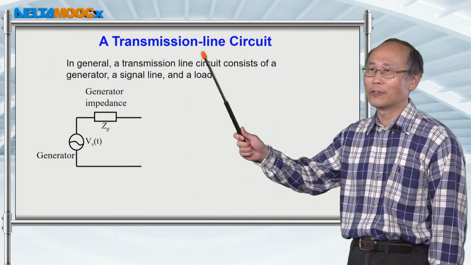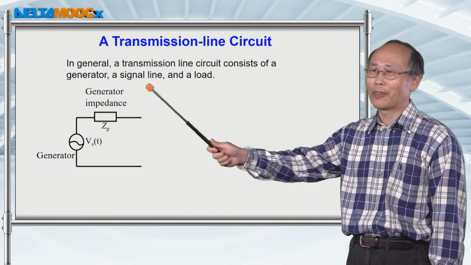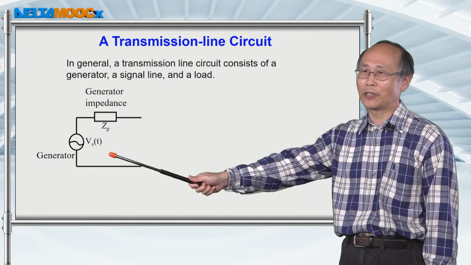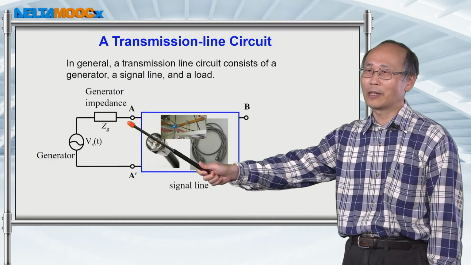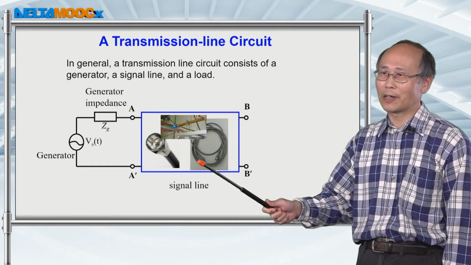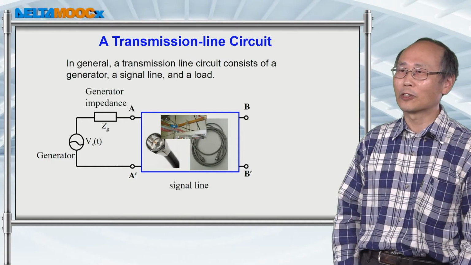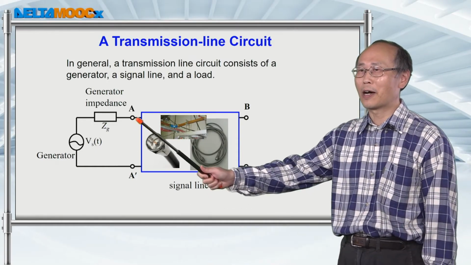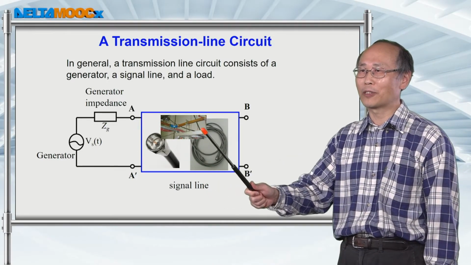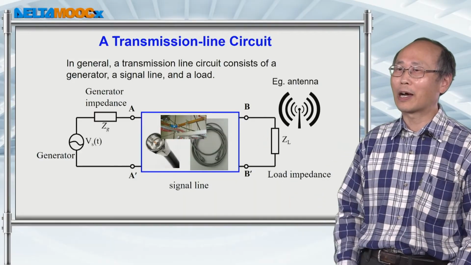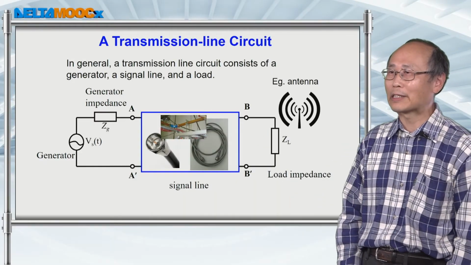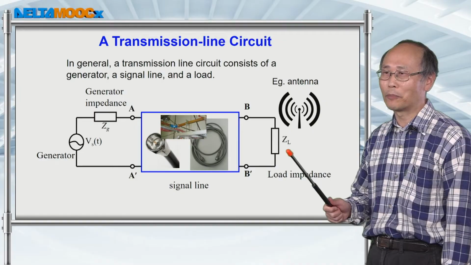So in general, for transmission line, there's a generator producing signal propagating into a transmission line. And this transmission line is going to be responsible for transmitting the electric signal over some distance. And finally, the whole energy is delivered to your application.